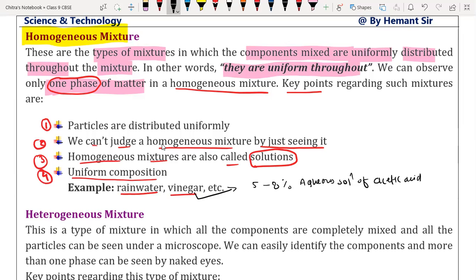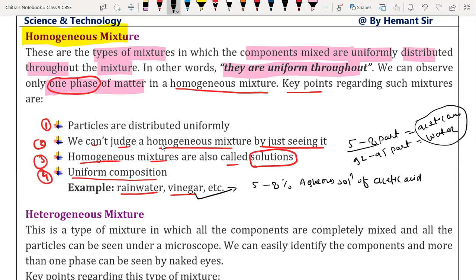Okay, that means 5 to 8 parts out of 100 is acetic acid, and 90 to 95 parts water is present there. So we can say vinegar is the mixture of acetic acid and water.